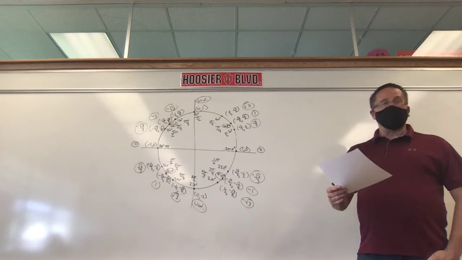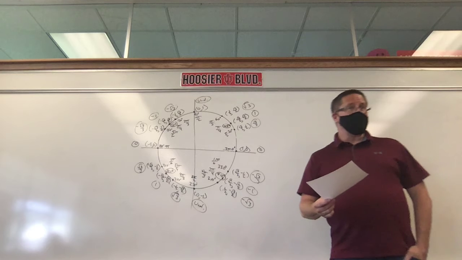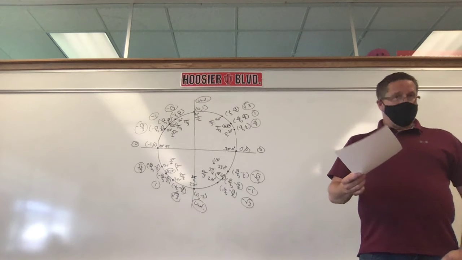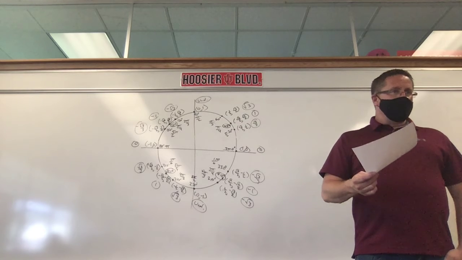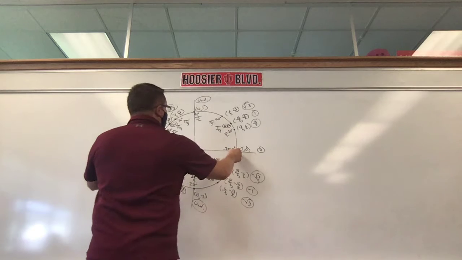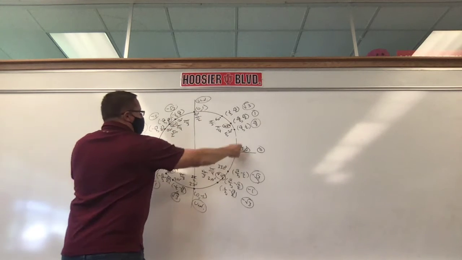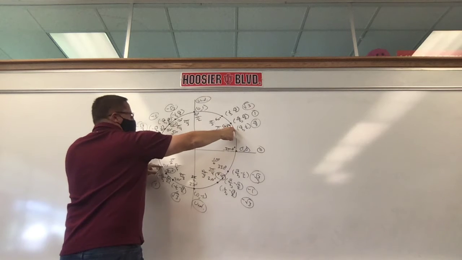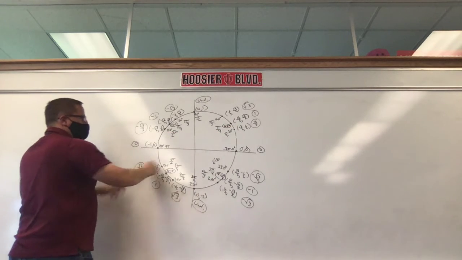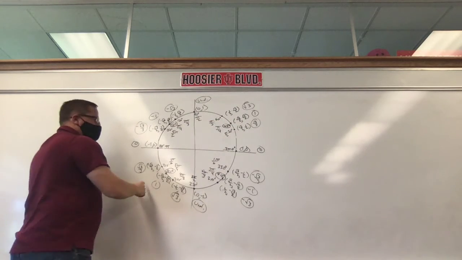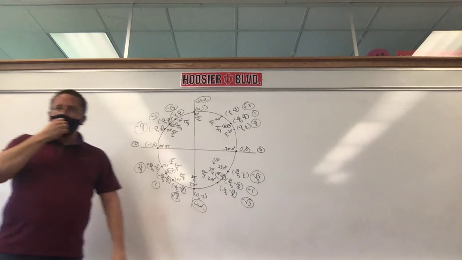Now, what's the period of tangent? Do you have to go all the way around before they start repeating themselves? How far do you have to go before they start repeating? Halfway. 1 pi, halfway around. So if you look at these, here's halfway around. If I went 30 degrees here and I went 30 degrees here, radical 3 over 3, radical 3 over 3. If I went to 45 and I went another 45, 1, 1. You only have to go halfway around.